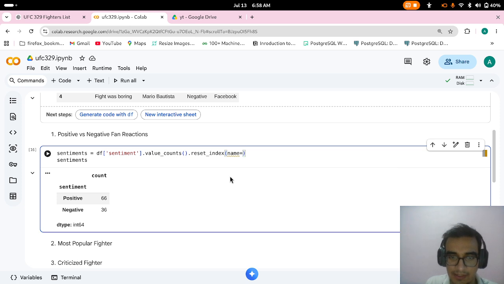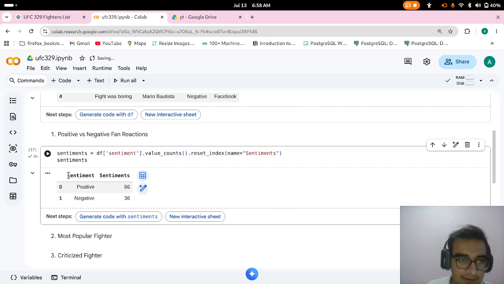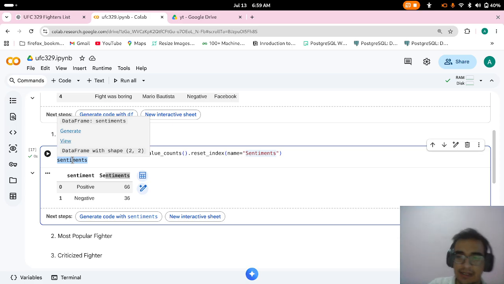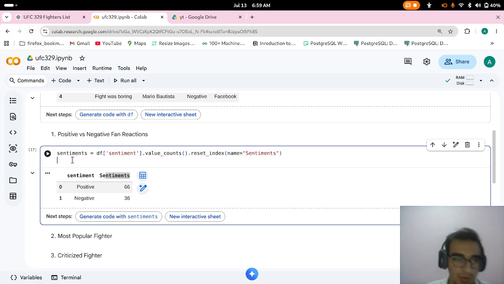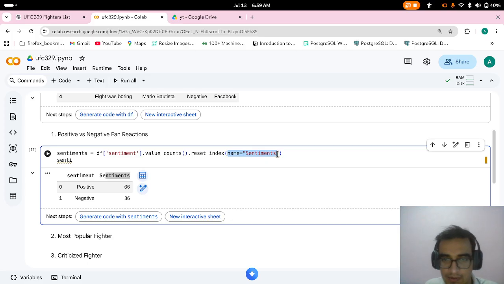I will set the name to sentiments. Now if I run this code, you will see a new column has been created with sentiment. Now I will be creating a chart related to this. I will check what percentage of comments are positive and negative, so I can just rename all the columns.